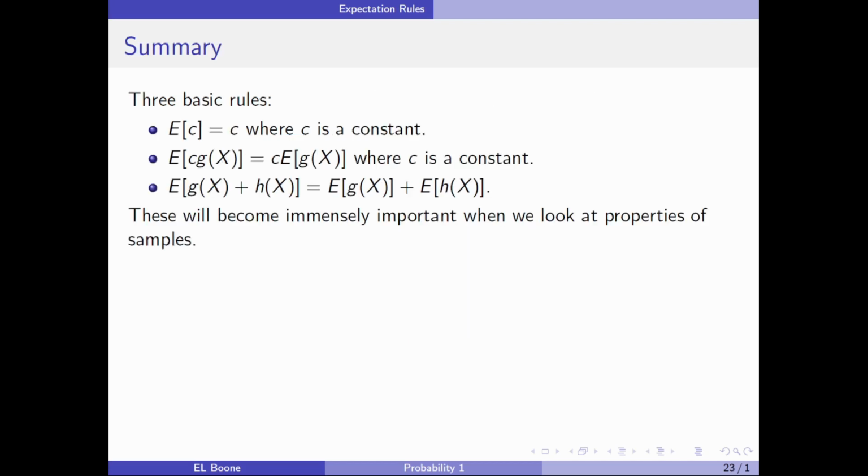All right, so there are 3 basic rules. The expected value of a constant is a constant, constants pull out, and we can go across addition. These will become really important later. I can't stress that enough.